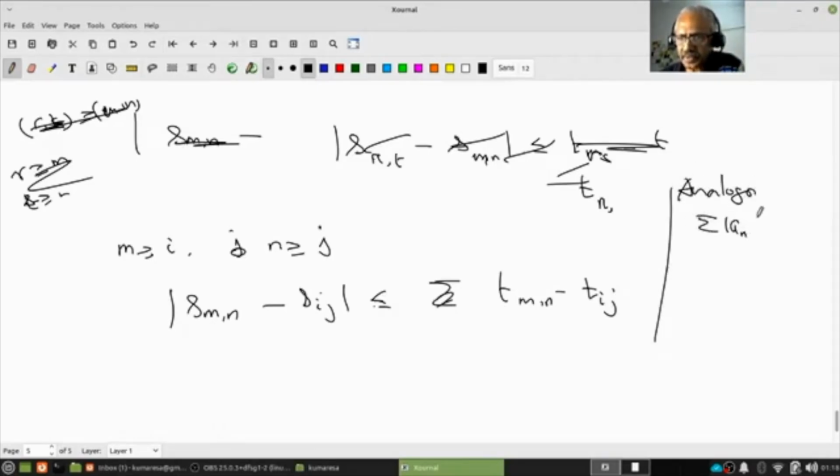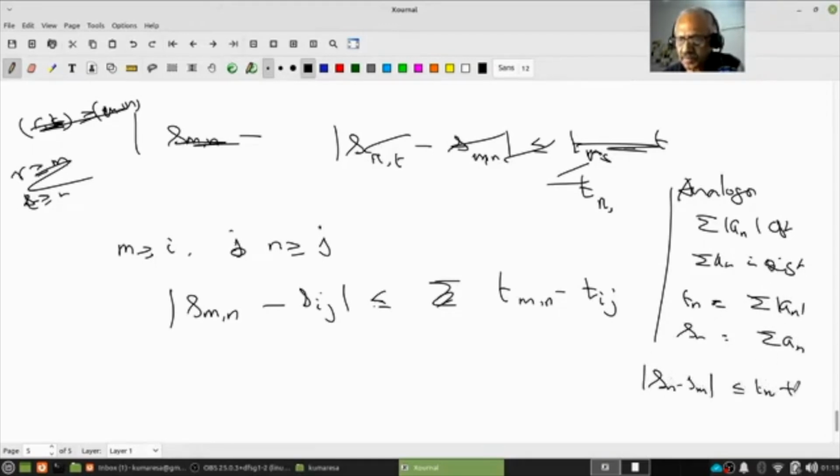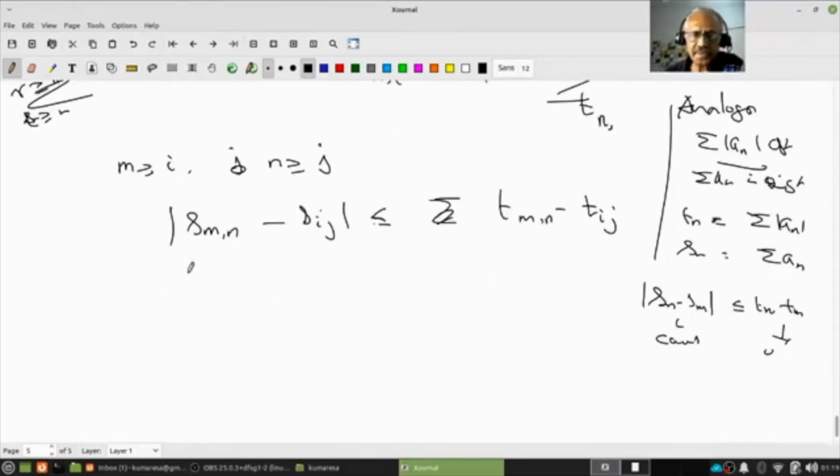This is again the analogous case in one variable. If the summation of |a_n| is convergent, then the summation of a_n is convergent. So let T_n be the partial sums of |a_n| and S_n be the partial sums of a_n. Then |S_n minus S_m| is less than or equal to T_n minus T_m. But since this is convergent, that means this is Cauchy, therefore this converges to 0. Therefore this is also Cauchy. The same proof here. This implies, since T_mn is Cauchy, S_mn is Cauchy.